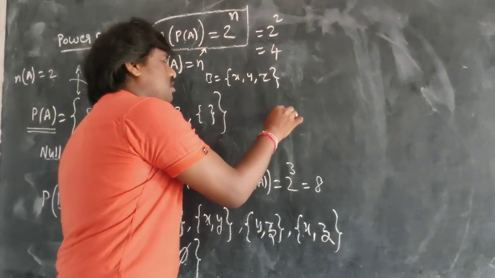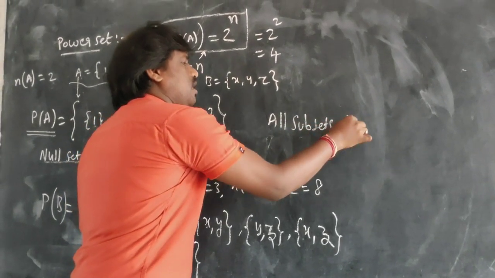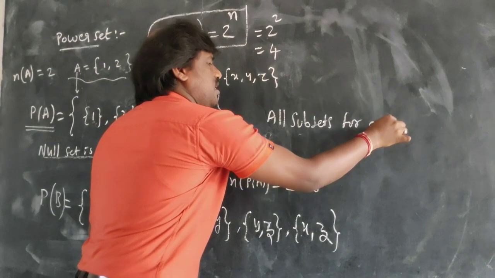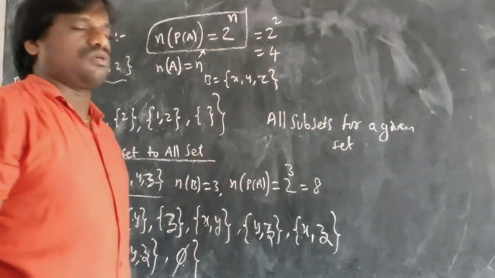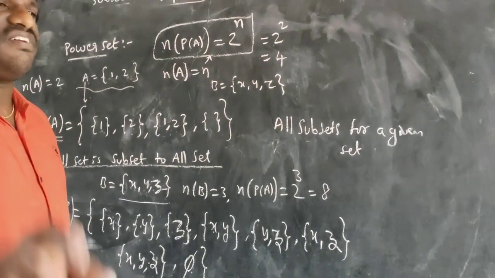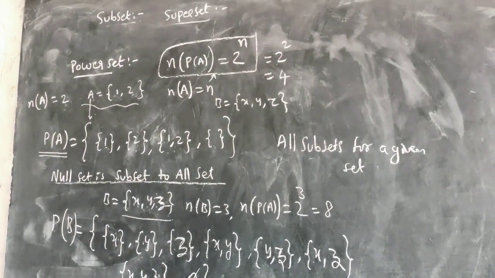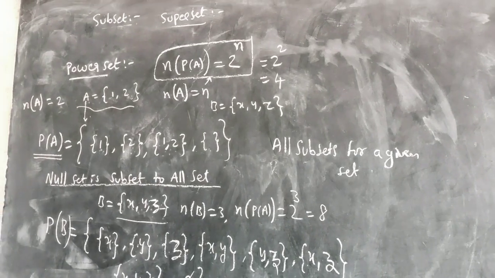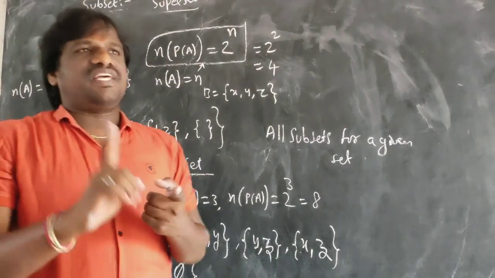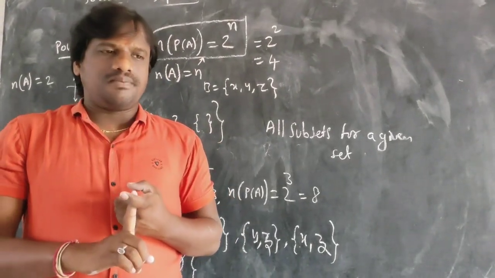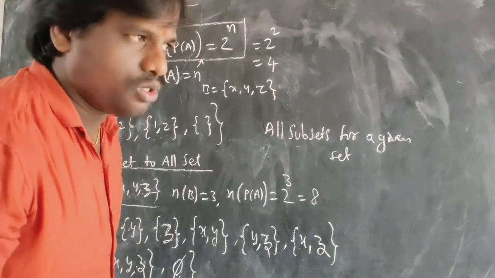All subsets of a given set is called the power set. I will send the definition in the group, don't worry. Try to understand what a power set is: it is nothing but all the subsets. Remember one thing: every set itself is a subset, and the null set is a subset of every set. Remember this, note it down.